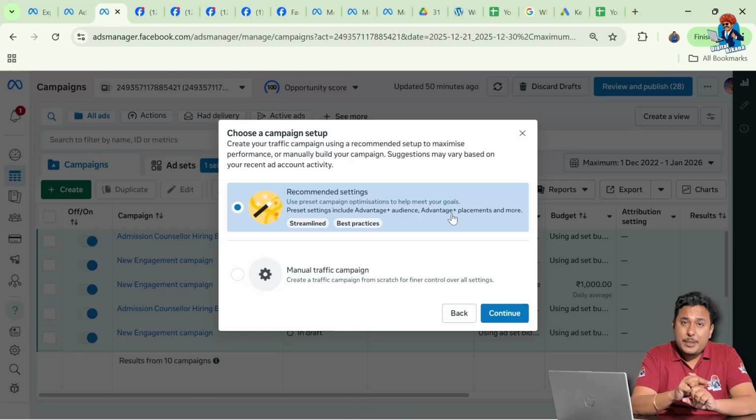Next is Advantage Plus placement. In an Advantage Plus campaign, Meta will decide on which placements your ad must appear. There are 25 to 30 placements on all platforms of Meta. Like Facebook feed, Instagram feed, Facebook story, Facebook reel, Instagram story, Facebook right column, Facebook Marketplace, Instagram Explore, Instagram business explore, Messenger messages, right? And search results, Audience Network.